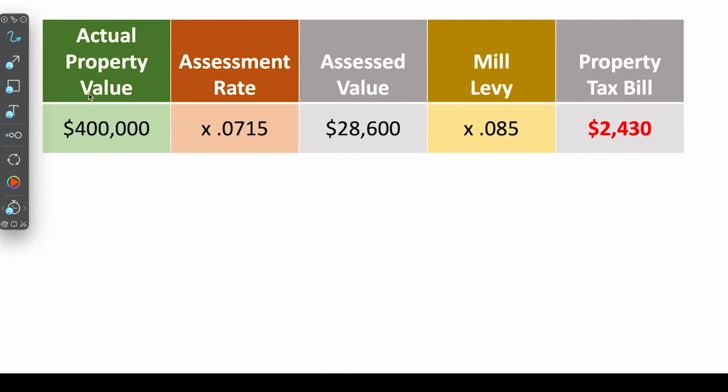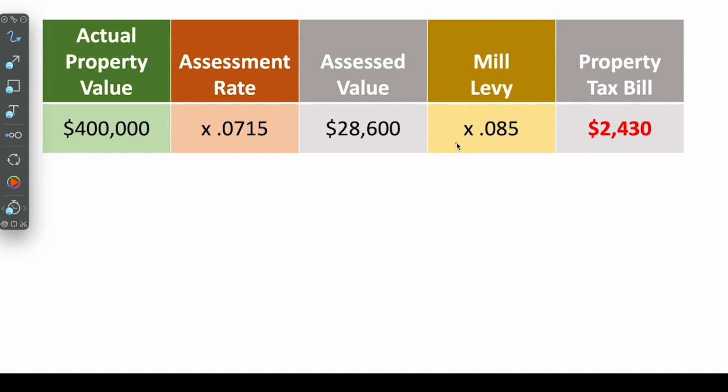Now that you understand the 3 variables that determine your property taxes, let's take a look at some examples of how these variables can impact your property tax bill. In our first example, you have an actual property value of $400,000 and an assessment rate of 7.15%. So that's a multiplication factor of 0.0715. This is something you might have seen back in 2021 and 2022, when, with the assessment period running from 2019 to 2020, the median value of a home in Colorado might have been around $400,000 as an estimate. This would have brought our assessed value to $28,600.